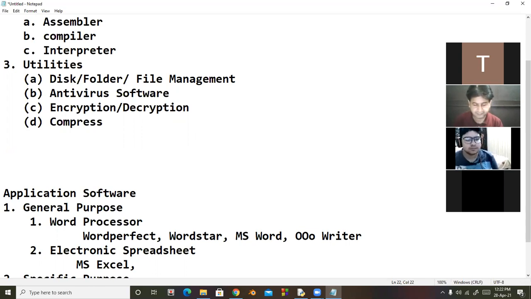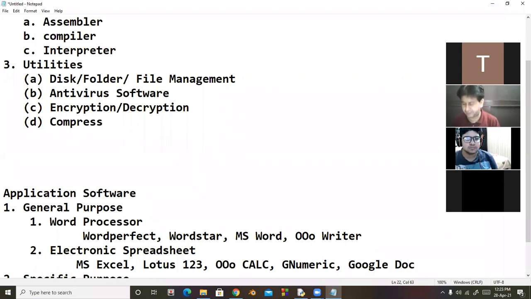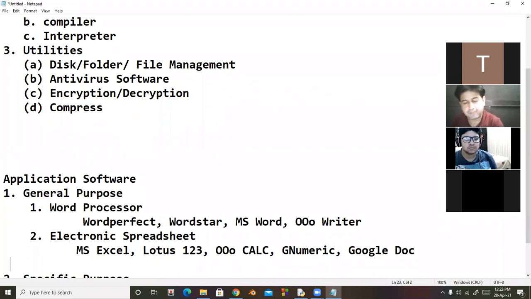Then there is Lotus 123, OpenOffice.org Calc, Gnumeric. There is Google Docs. These are online software.